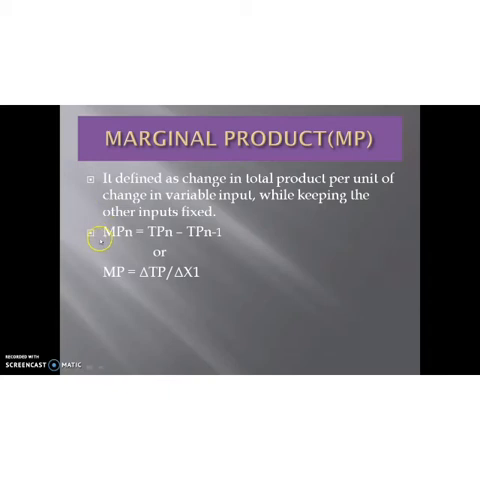So it can be calculated by MP of n is equal to TP of n minus TP of n minus 1, or MP is equal to delta TP by delta X1. MP means marginal product, delta means change. This delta sign is used for indicating change in total product and change in variable factor. So in our example, X1 is the variable factor. So delta TP divided by delta X1, that is known as MP, marginal product.